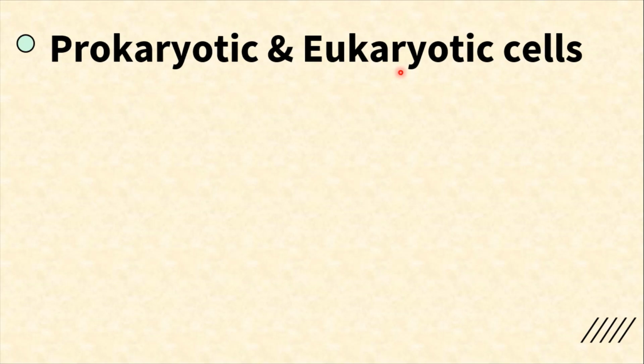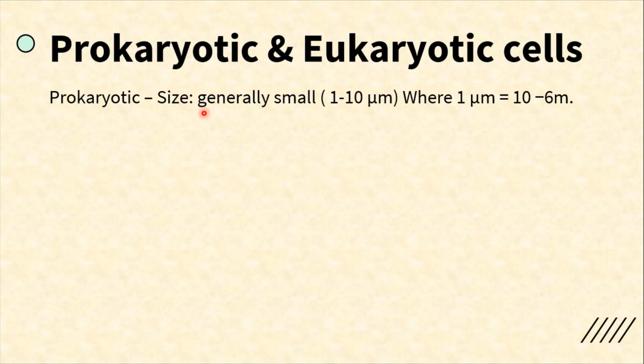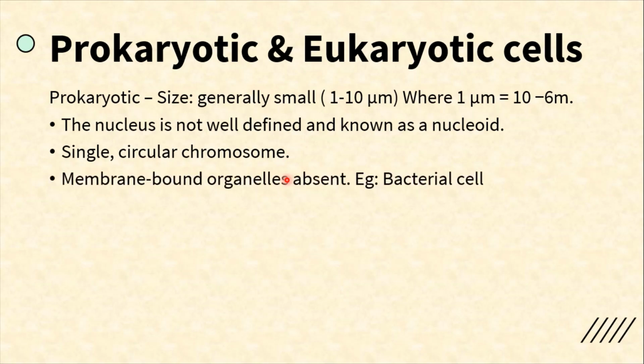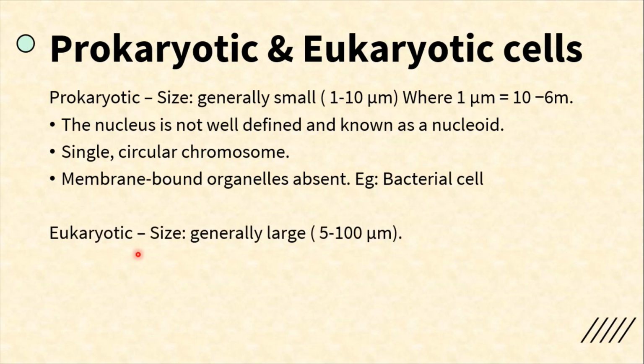Prokaryotic and eukaryotic cells. Prokaryotic cells are of size 1 to 10 micrometres. The nucleus is not well defined and is known as a nucleoid. Single circular chromosome, membrane-bound organelles absent, for example bacterial cell. Eukaryotic size is generally around 100 micrometres.